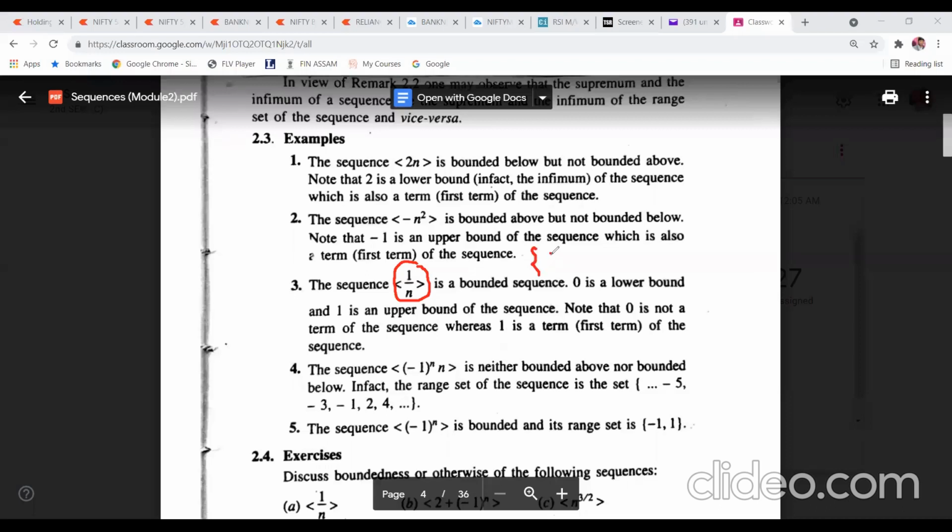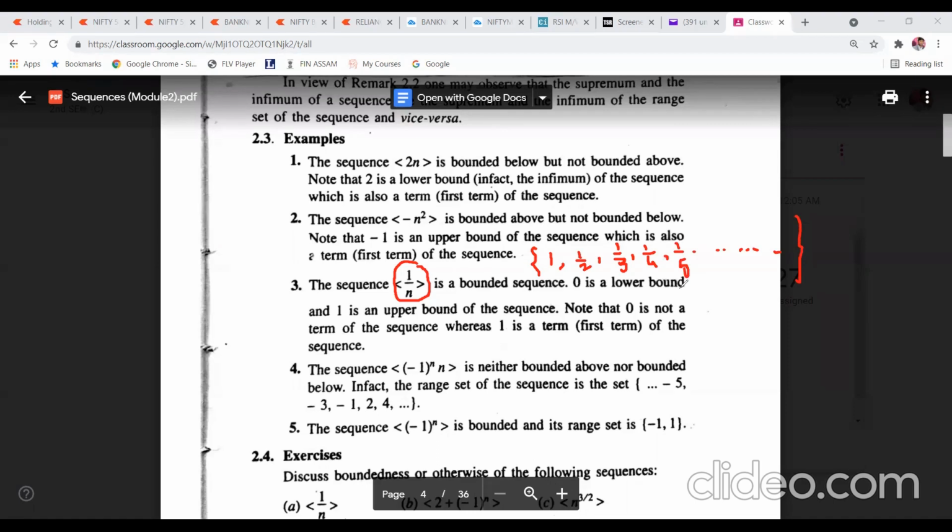If n is equal to 1, 1 upon 1 is 1. If you take n is equal to 2, it will be 1 upon 2. Then it will be 1 upon 3. Then 1 upon 4. Then 1 upon 5. And like this, it will go on. Now see,